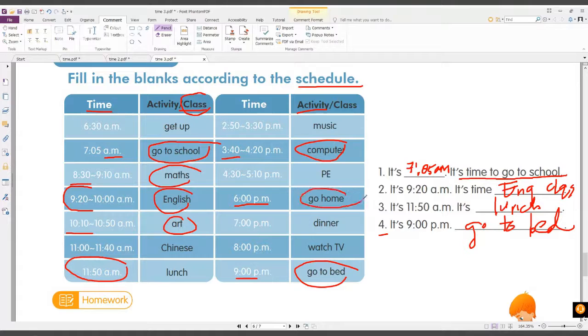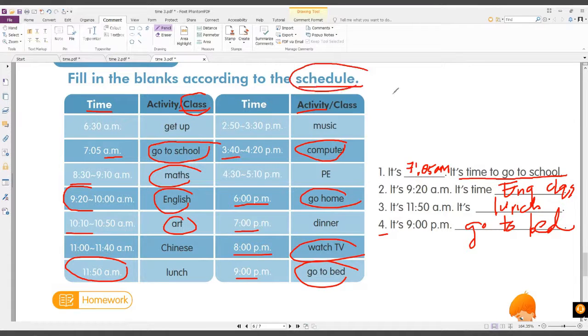Oh, very good. Okay. It's 7 p.m. It's time to have dinner. Okay. And it's 8 p.m. It's time to watch TV. All right, great job. So now you are able to know your schedule.